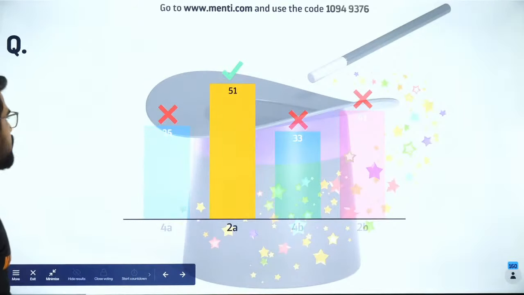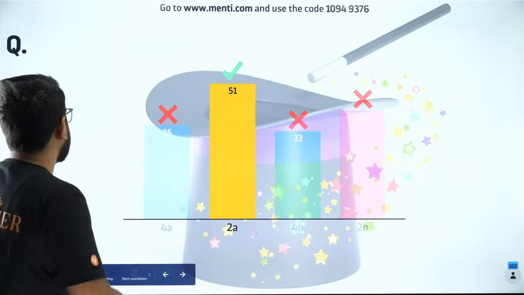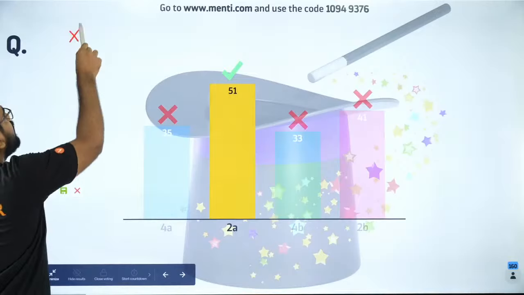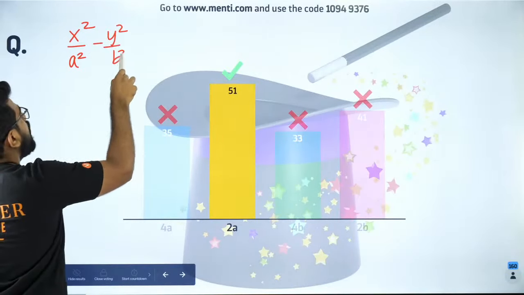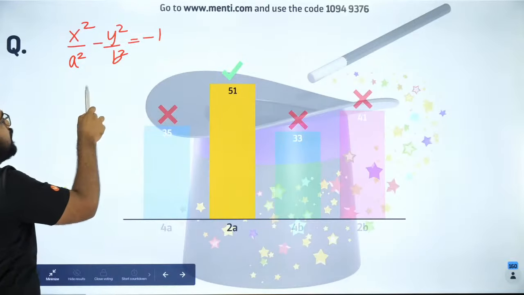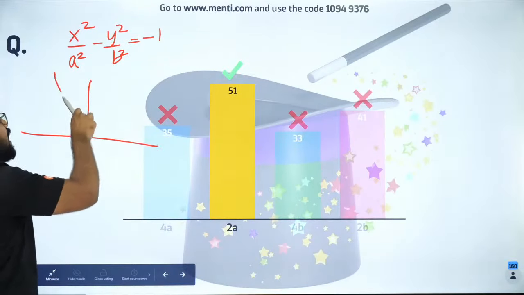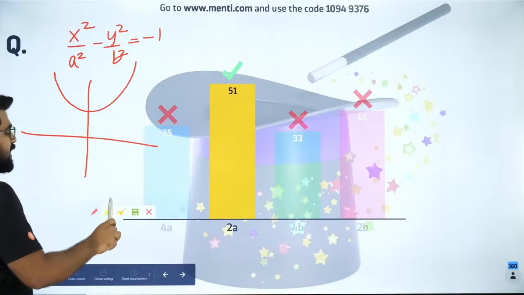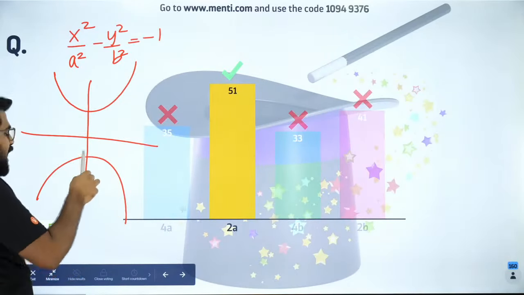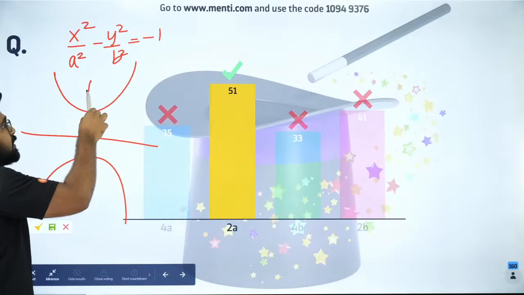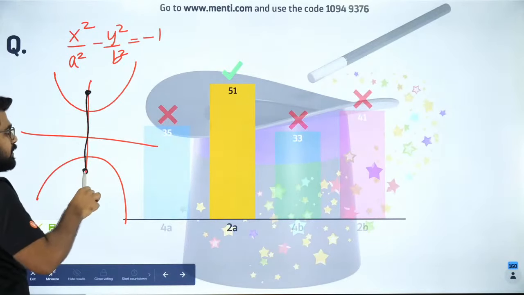Understood? So let me explain how to solve this question. First of all, the hyperbola that we are given is nothing but your conjugate hyperbola, right? You have a hyperbola like this. So if you have a hyperbola like this, this is called your transverse axis.